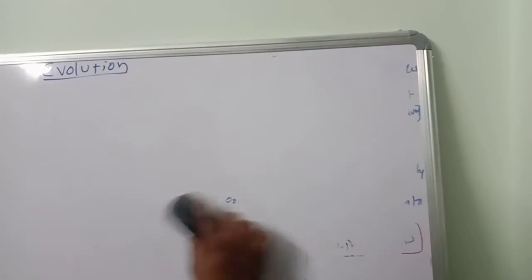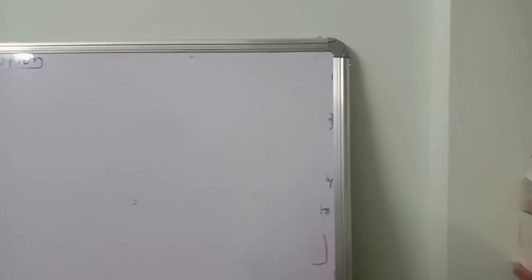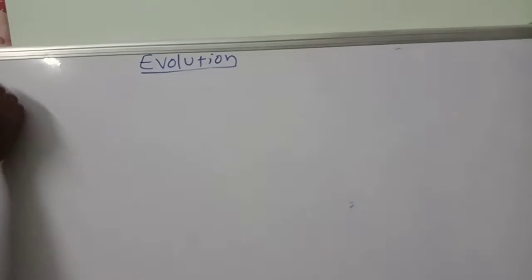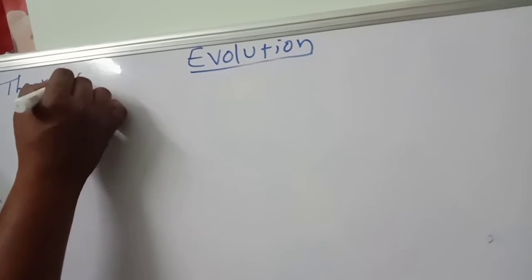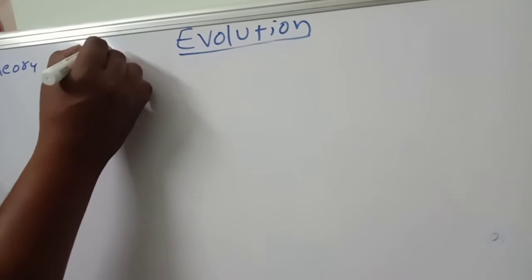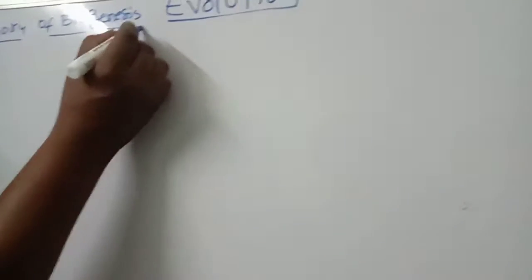What are the concepts and the points in it? We are going to discuss them right now. These points you should remember.